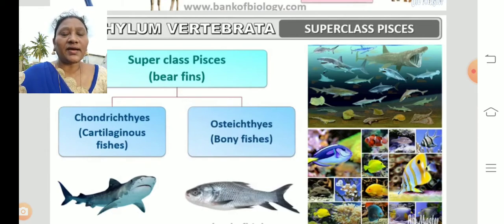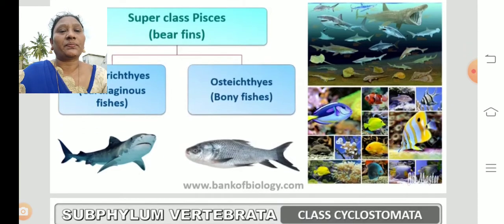The special character is bearing the fins, which helps to swim in the water. So these are divided into two types, that are chondrichthyes, cartilaginous fishes, and osteichthyes, bony fishes. See, those who are eating the fish, you have a better idea, no? In some fishes, they don't have bones. Your parents mostly prefer to bring a boneless fish that is called a cartilaginous fish. Why do they bring boneless fish? Because you feel afraid to eat, no? That's why. Those fishes are called cartilaginous fishes, and bony fishes are called osteichthyes.